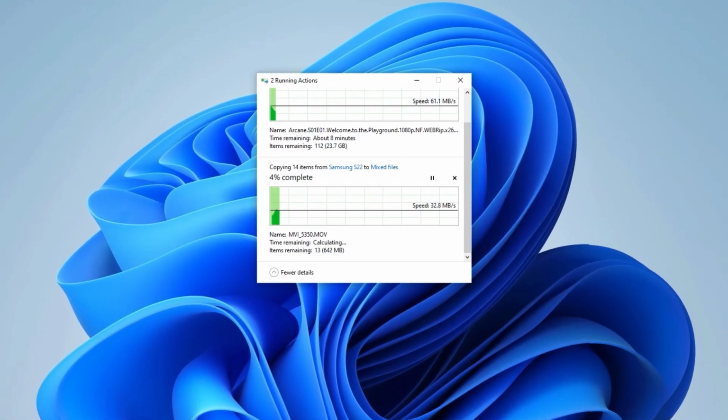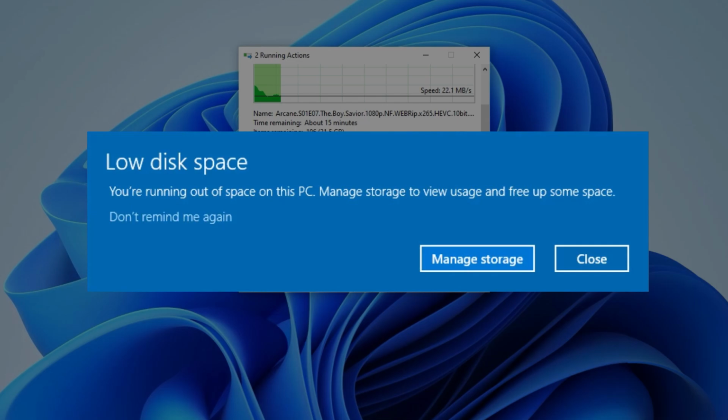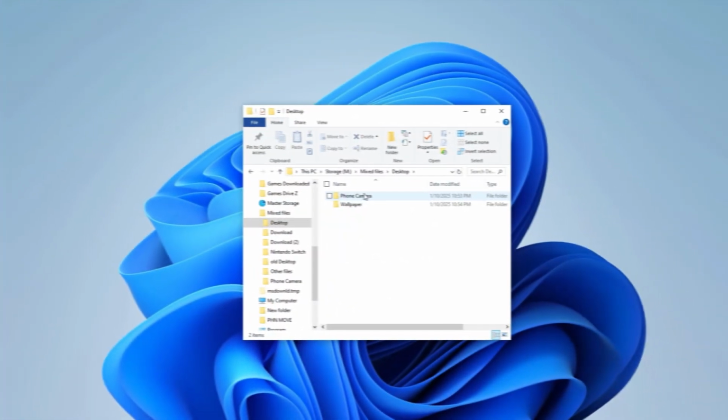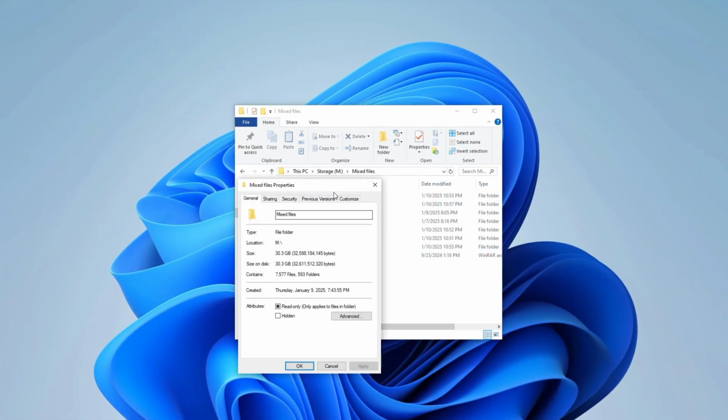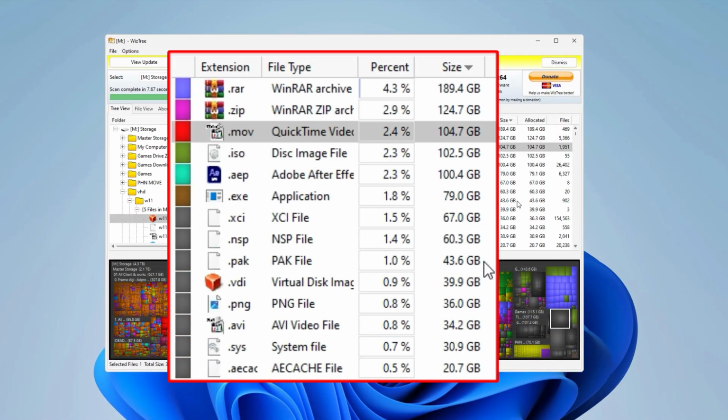I'm copying some files from my phone and backing up old folders when this happens. Low disk space. Sound familiar? It's time to organize, clean up the mess, and save some space. Maybe a quick way to find which file types are taking up the most storage.